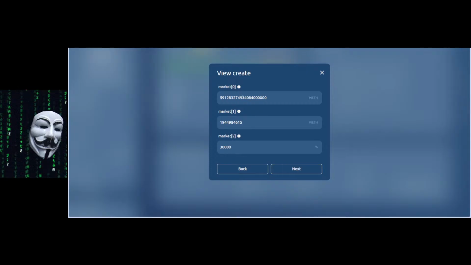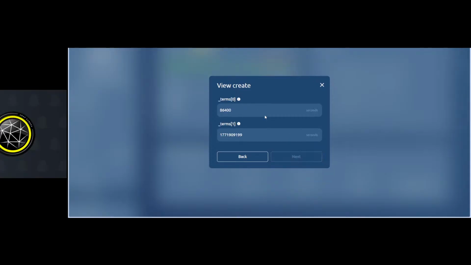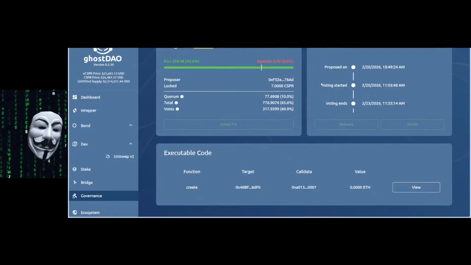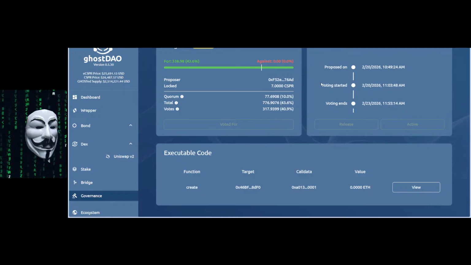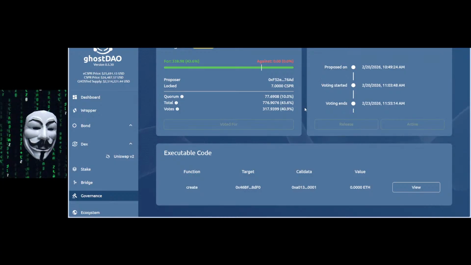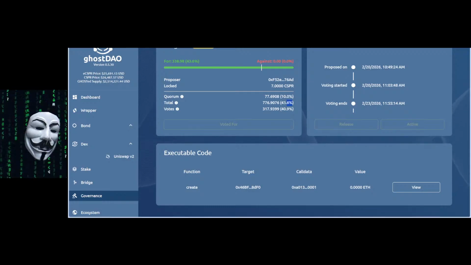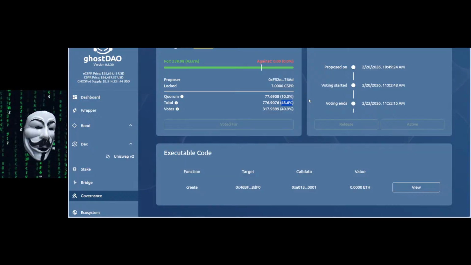We have the market capacities. Everything is right here. All the details of the bond are right there. Everything is transparent. All you have to do is vote for or against it. You don't have to vote for it. You don't have to say, I approve it. You can disapprove it. Problem is, it's been a day. It's only 43.6% of voters that have been active.